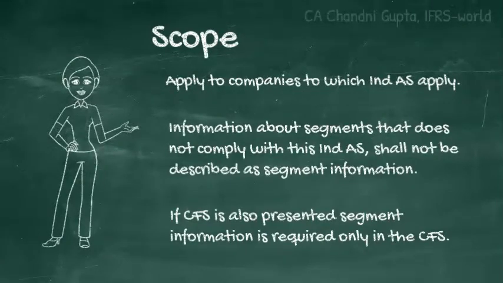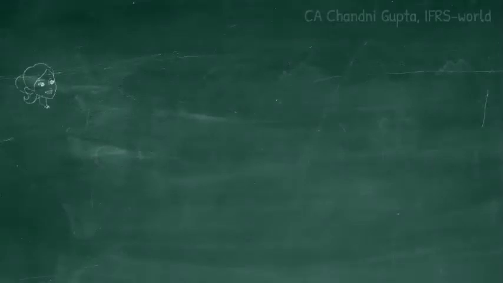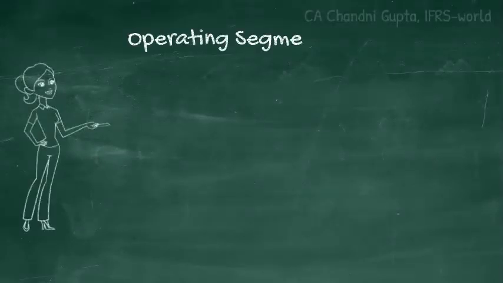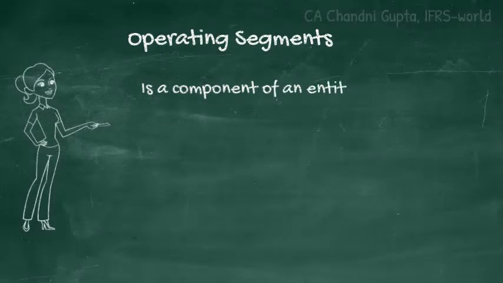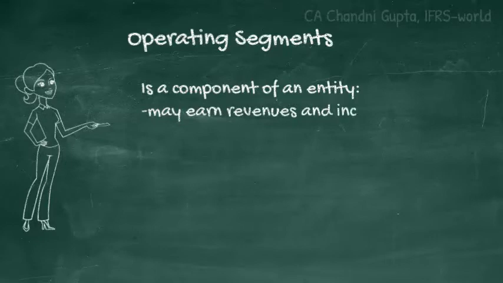Now, let's understand what is an operating segment. It is a component of an entity that engages in business activities from which it may earn revenues and incur expenses. So, basically, earning actual revenues and incurring actual expenses is not a prerequisite, but if the component has a prospect of earning revenues and incurring expenses, then also it will be considered.